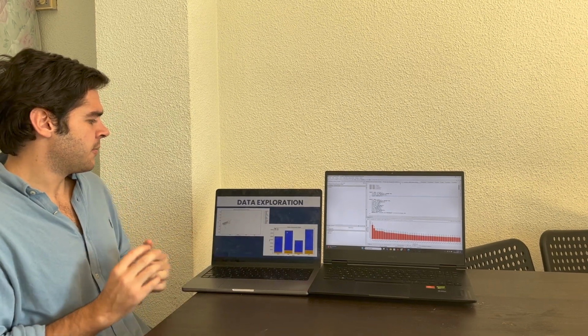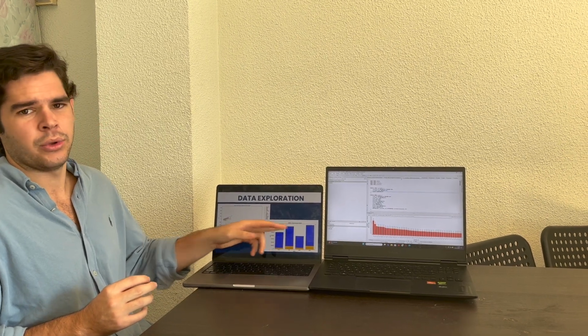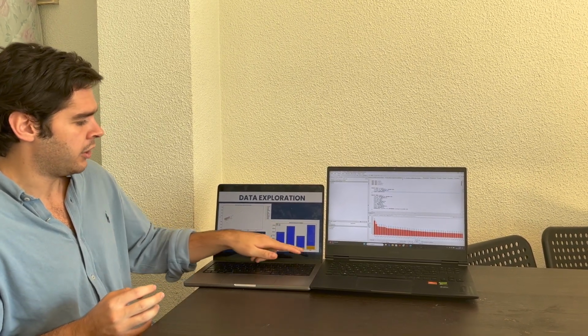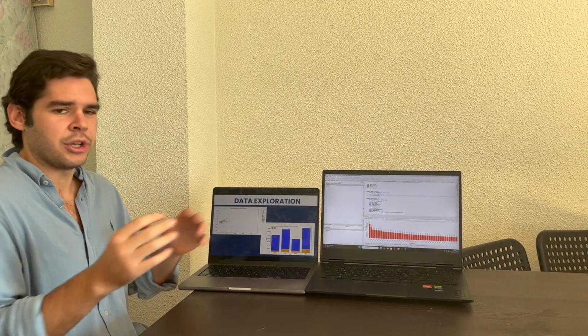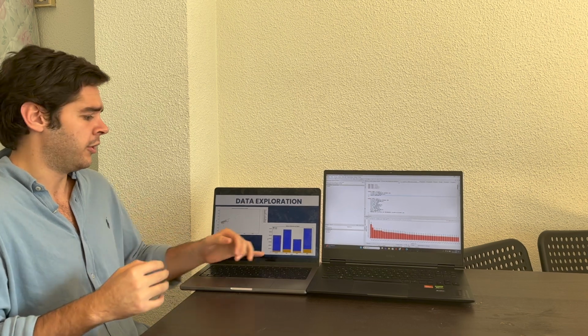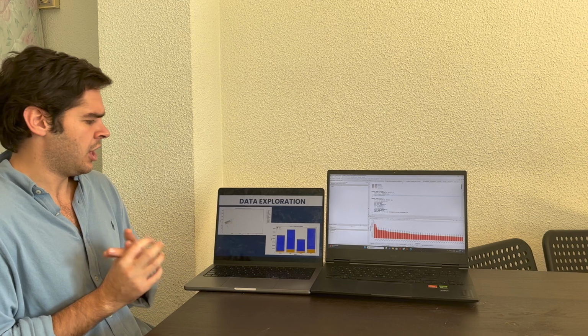And a bit more of data exploration. In these two graphics here, we compare the sales with the profit per region. So we can see which region has more sales and more profit. Sales is colored blue and orange is profit.